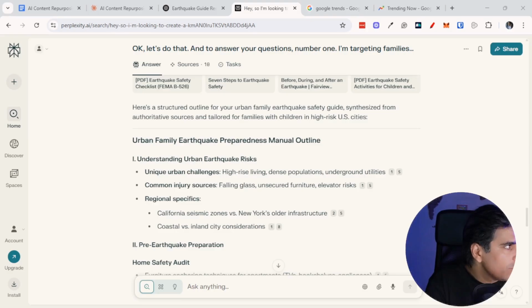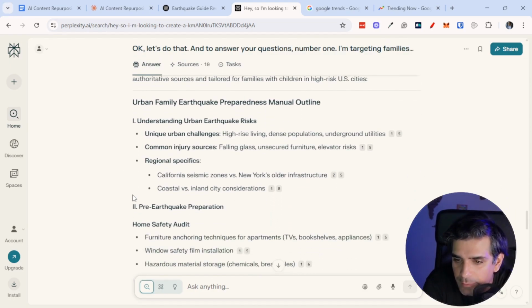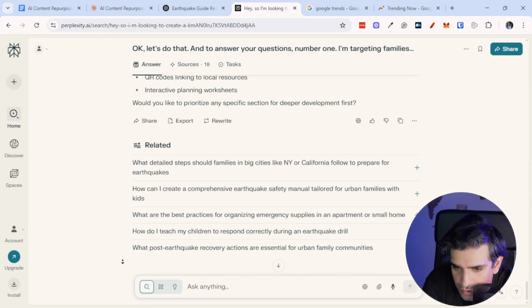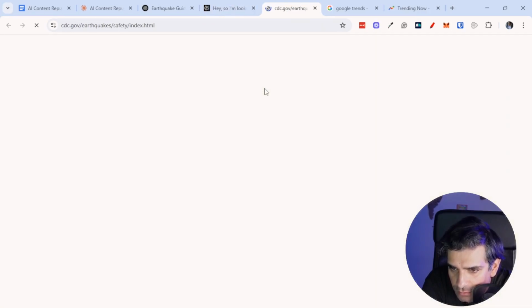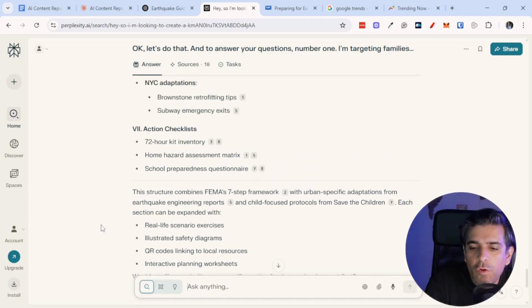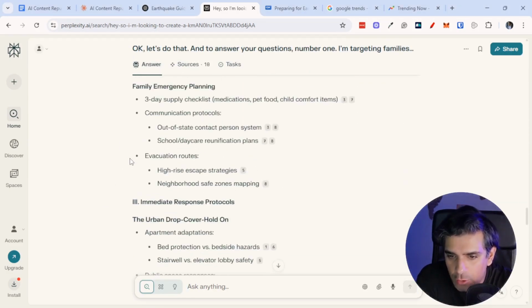Let me circle back and go to Perplexity and I'll show you right now. Okay, so here we are. Here's the structure outline for your urban family earthquake safety guide, synthesized from authoritative sources and tailored for families and children in high-risk US cities. There you go. And let me just see, where are all the sources? It's giving me all these links, but I want to see the sources as well. Okay, can you give me a list of all the sources? Thank you for the outline. Can you please give me a link of all the sources as an output so I can just copy and paste them elsewhere as well? Done. Let's see. Okay. So this is the outline.